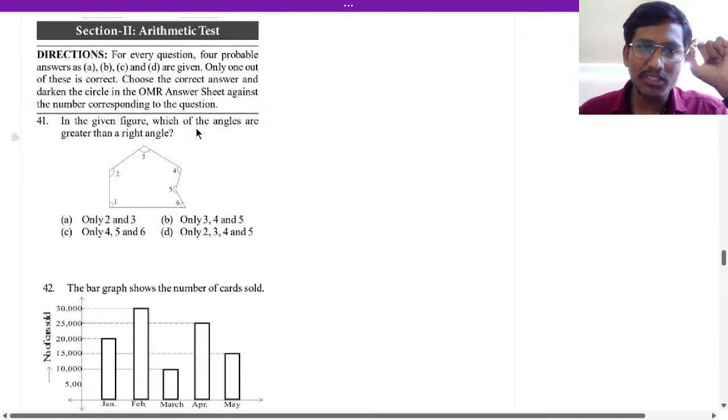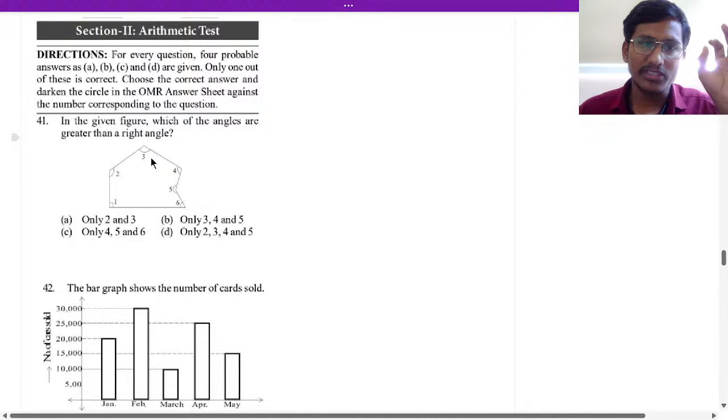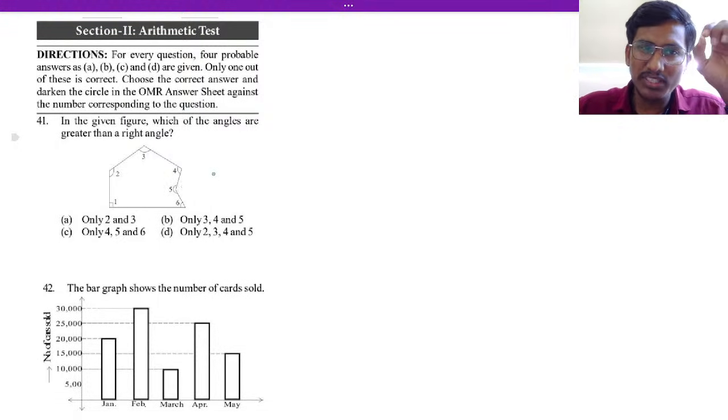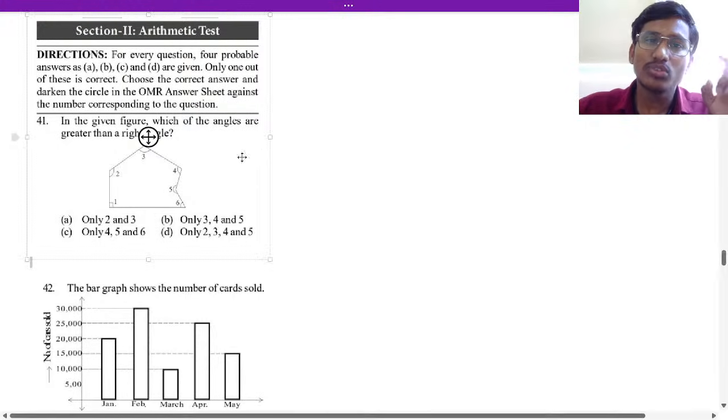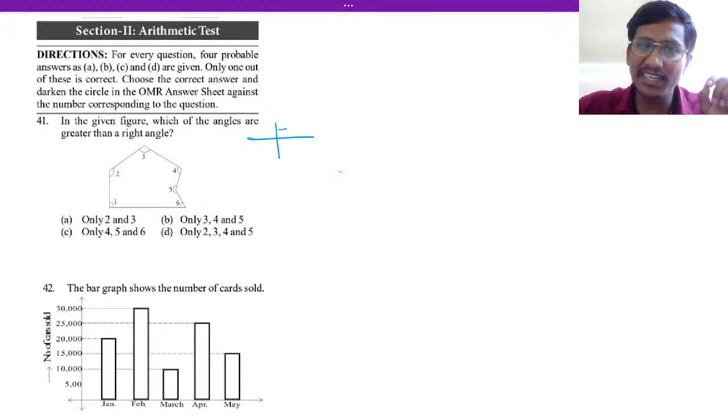In the given figure, which of the angles are greater than a right angle? Greater than a right angle means more than 90 degrees, so we have to see which angles are more than 90 degrees. The fifth one is more than 90 degrees. A 90 degree angle is formed by two perpendicular straight lines, like this.